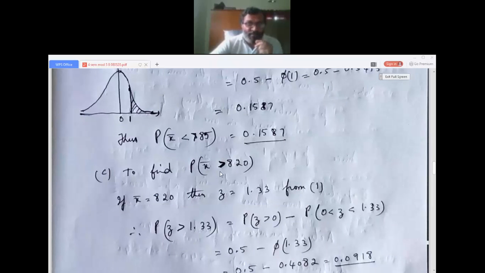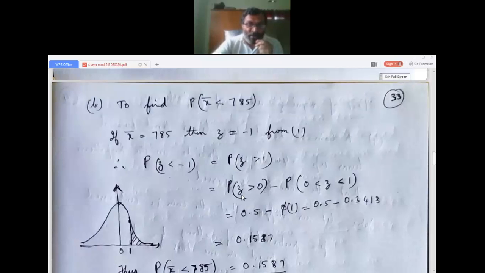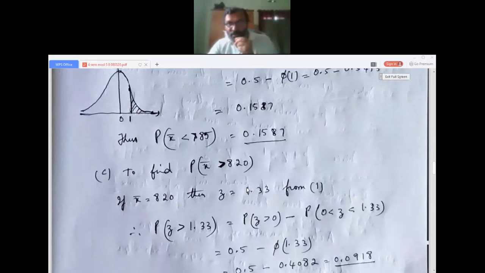Now P of X bar greater than 820 is the same as P of Z greater than 1.33. Same logic as before: P of Z greater than 1.33 means P of Z greater than 0 minus P of 0 less than Z less than 1.33. P of Z greater than 0 is one side of the curve, so it is 0.5.